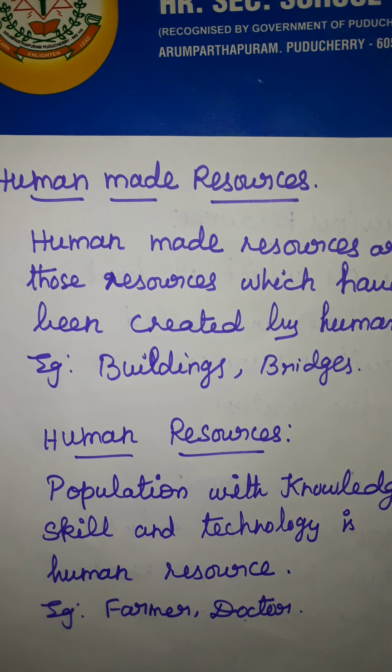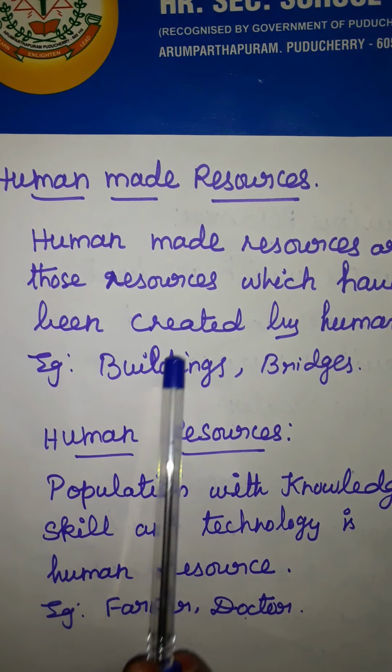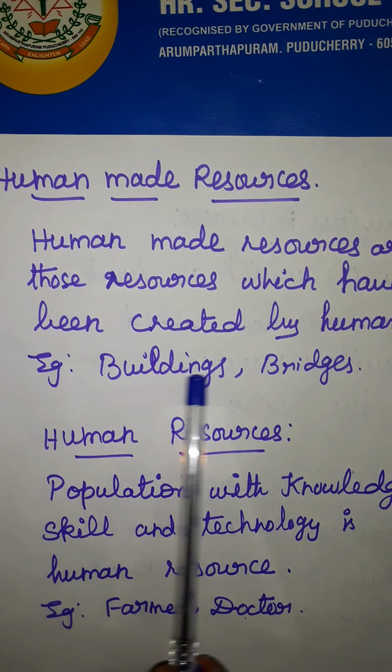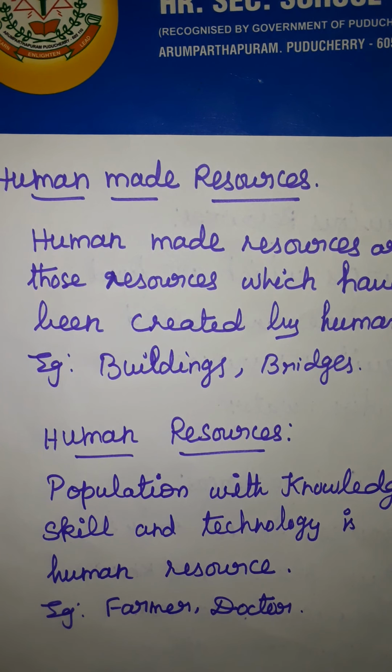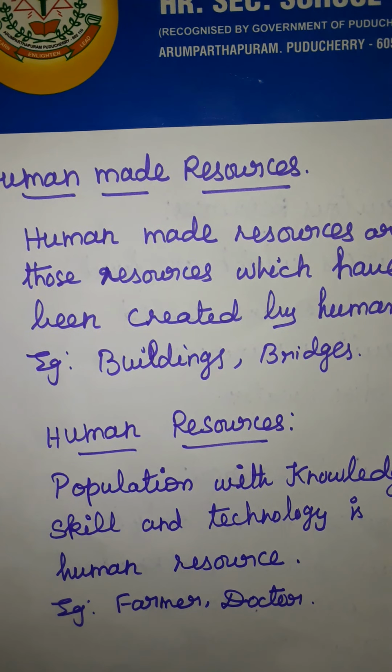Human resources means some man. நம்ம வந்து ஃபார்மராக இருக்கலாம், டாக்டர்ஸாக இருக்கலாம், டீச்சர்ஸாக இருக்கலாம், என்ஜினியர்ஸாக இருக்கலாம். அதெல்லாம் human resources. ஹியூமனால் கிரியேட் பண்ண போகிற பொருள் தான் human made resources. This is the one word only different. Human-made resources are those resources which have been created by humans. மனிதர்களால் உருவாக்கப்படுறது எல்லாமே human made resources. So man is a human resource. This point is very important. Keep it in your mind, children.